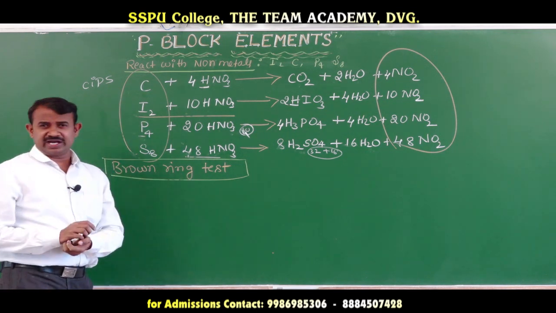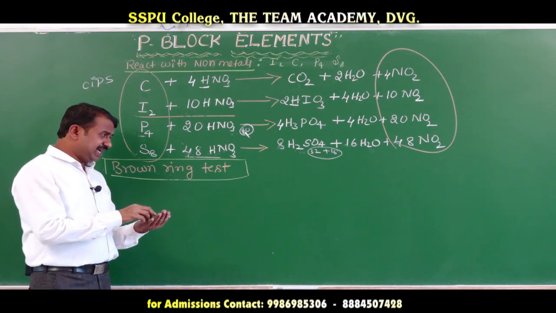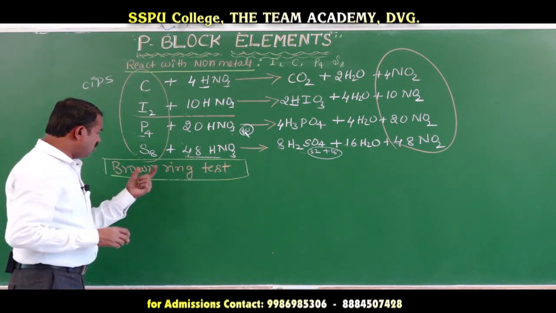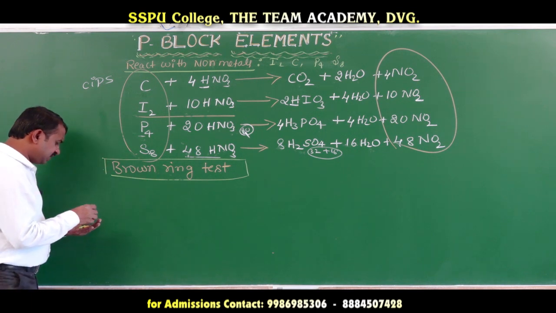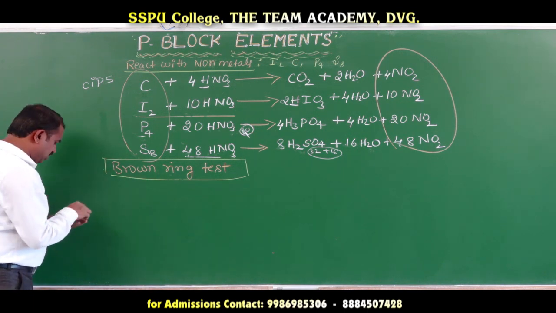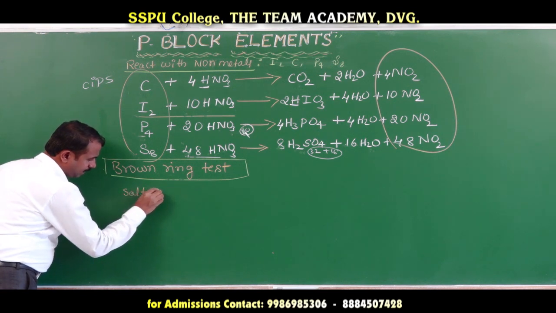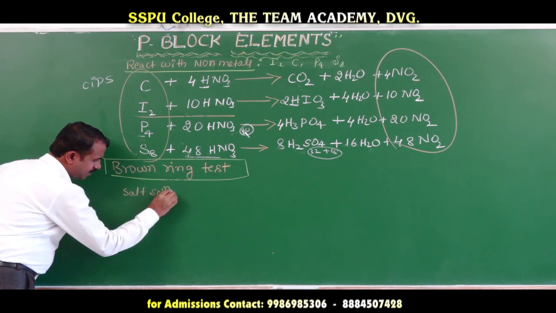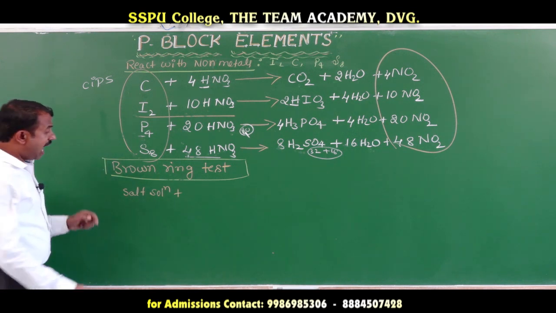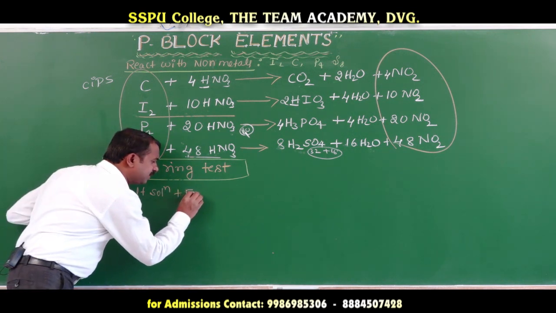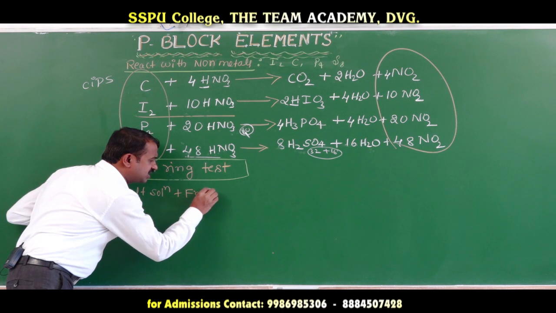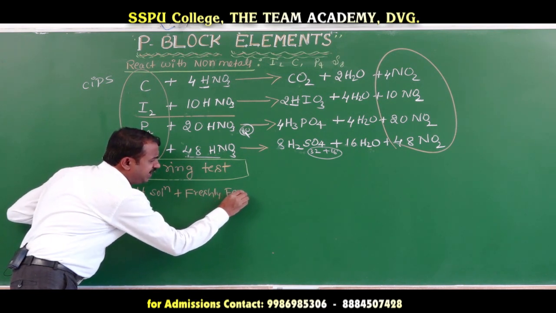What is the brown ring test? Here we take a salt solution, and add freshly prepared ferrous sulfate solution.